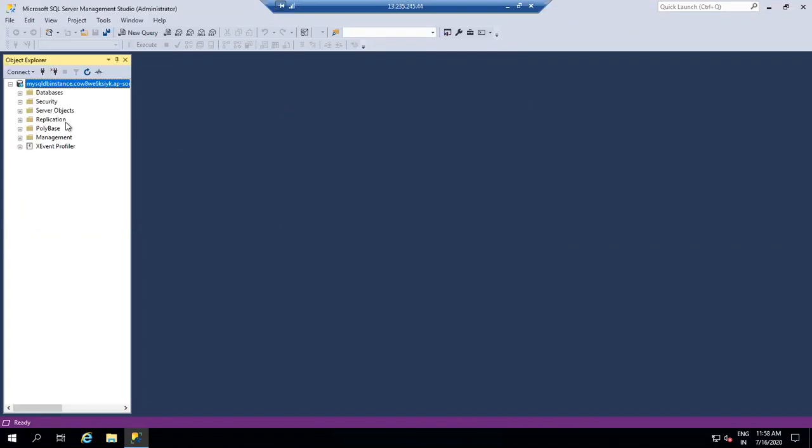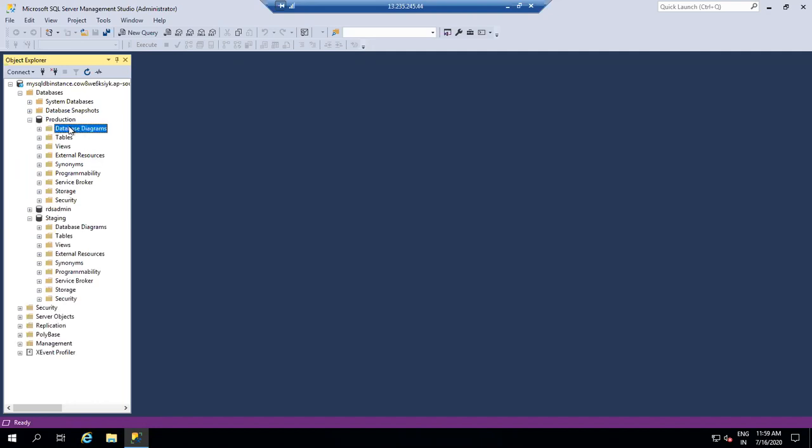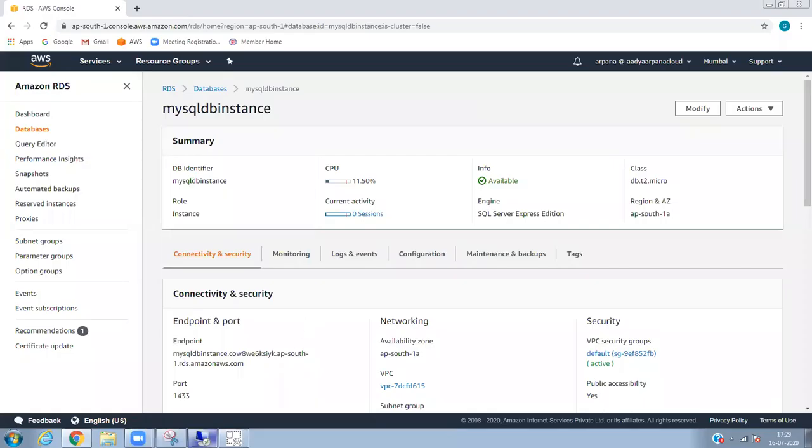So here you go. I've already created databases called staging and production on the desktop. You can see them, right? Yes, I'm seeing them now. This is the staging and production which I created previously. You can create tables and do whatever you want, it depends on you. So this is Microsoft SQL using RDS.